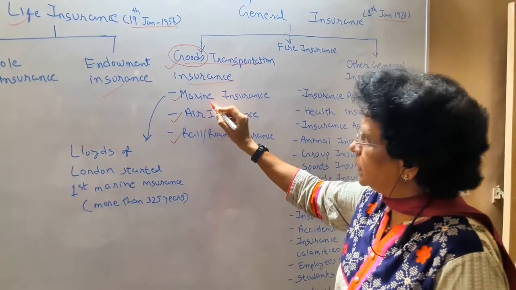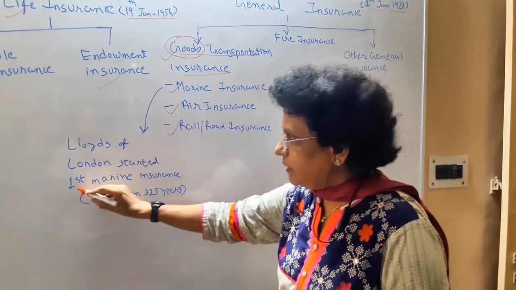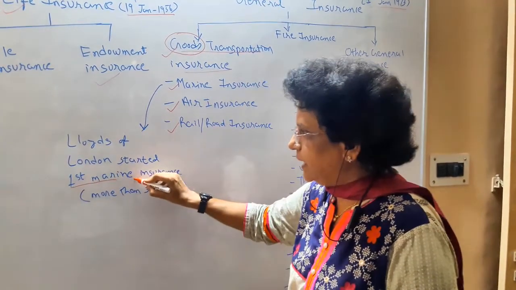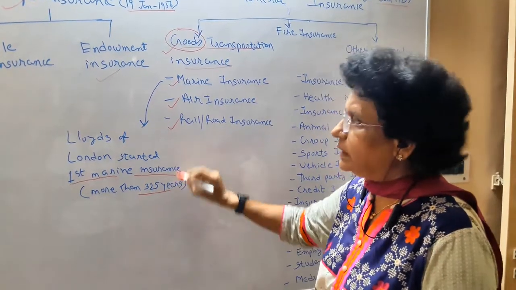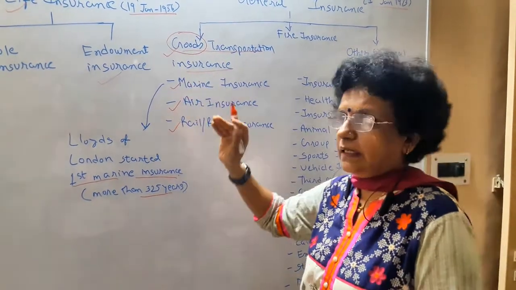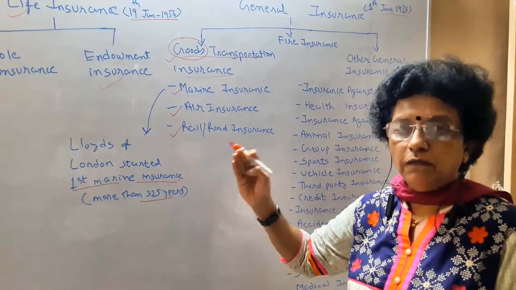Marine insurance was started by the Lords of London, and it was the first marine insurance. For more than 325 years the company has maintained its loyalty and its image in the field of insurance.